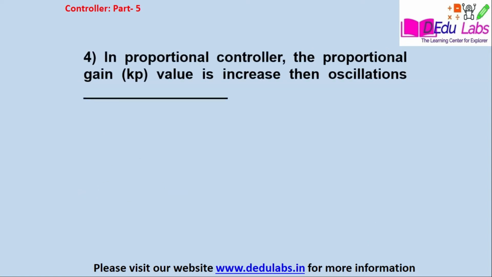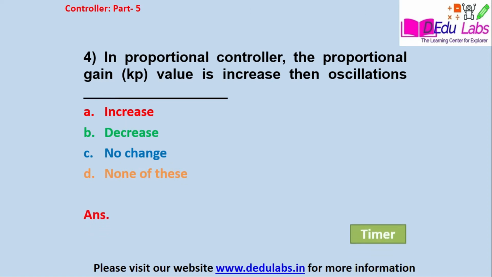Question number 4. In a proportional controller, if the proportional gain Kp value is increased, then oscillation blank. Option A, increase, option B, decrease, option C, no change, option D, none of these. The answer is option number A, that is increase.